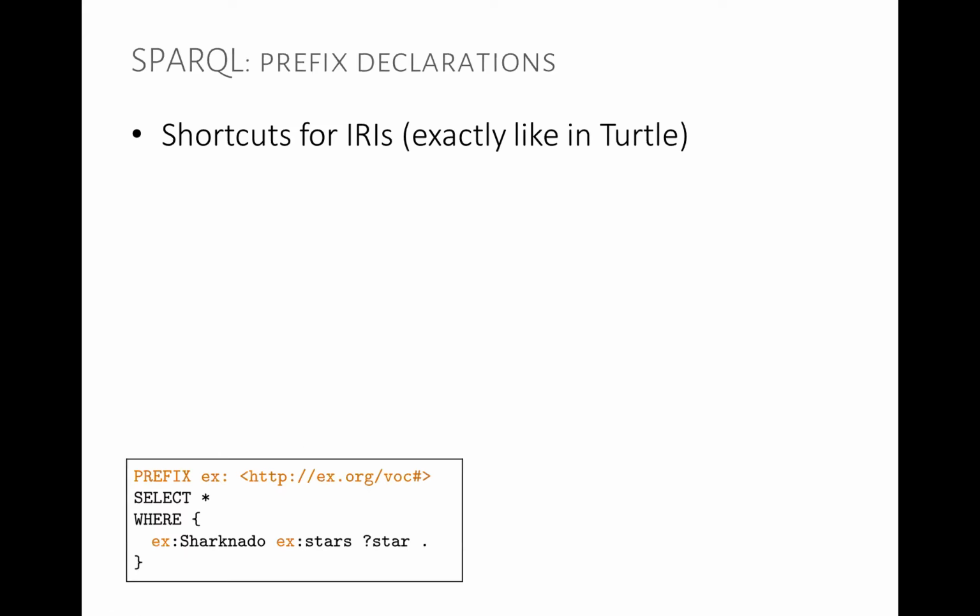Okay, so let's go through that query, language part piece by piece. The first thing we have, not very interesting, but very useful, is prefix declarations. So rather than give full IRIs every time, we can declare some prefixes at the start. So we have some shortcuts for IRIs, exactly as in Turtle. In this case, our prefix, we say example, EX, and then we give some value, and then we can use this prefix here. And we've seen all this before in Turtle many times. It's the exact same idea.